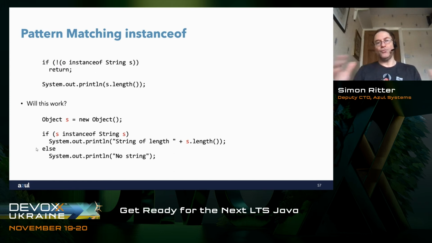Who thinks this won't work? And the answer is that if you put that into a file and you run javac on it, or if you put it into your IDE and you try and compile it, it will fail. It will fail because the compiler will say, well, hang on, s is already in use as the reference to the object. So when you try to use it as a pattern variable as your string, then no, you can't do that.